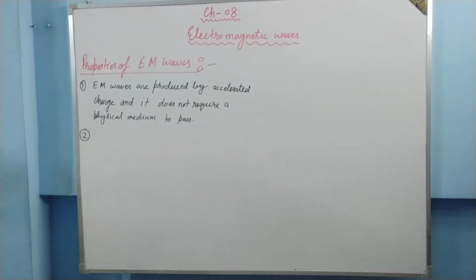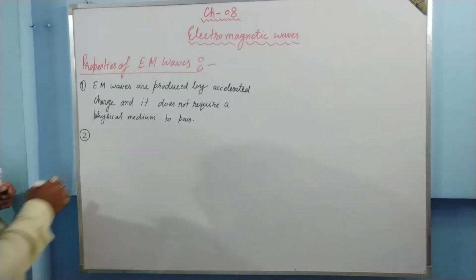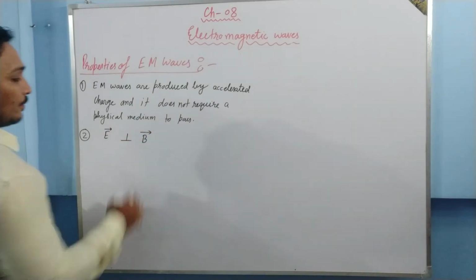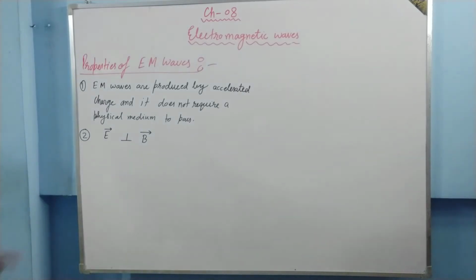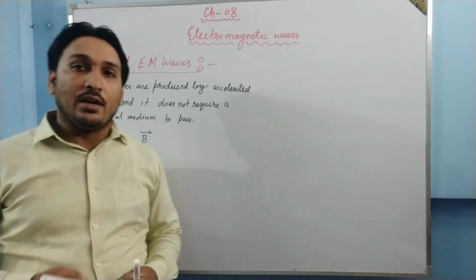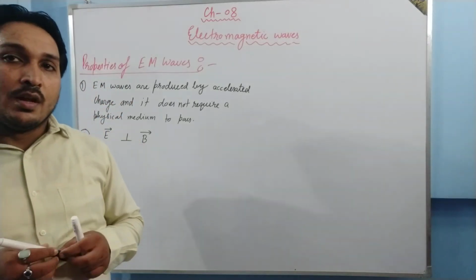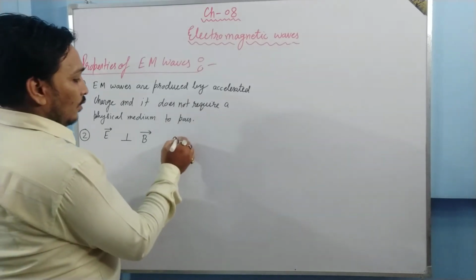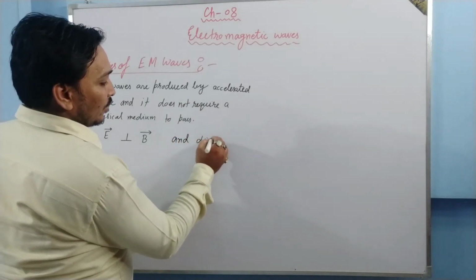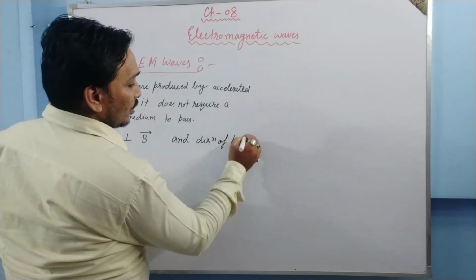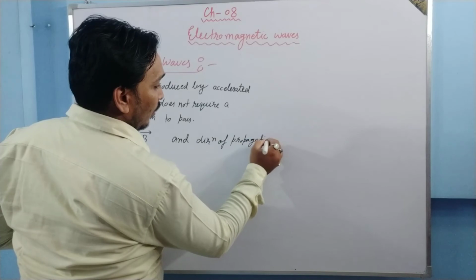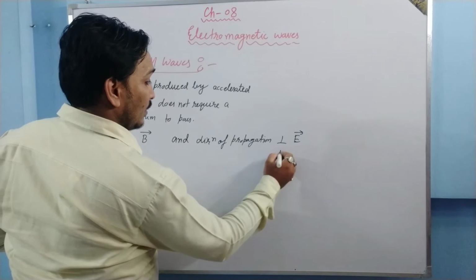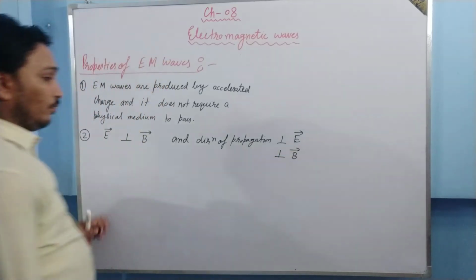Second point we are going to discuss is the direction of electric field oscillations, E vector, is always perpendicular to B vector. Okay? E vector is always perpendicular to B vector. An electromagnetic wave consists of electric field and magnetic field both, and electric field is perpendicular to magnetic field. And the direction of propagation is perpendicular to E vector as well as perpendicular to B vector also.